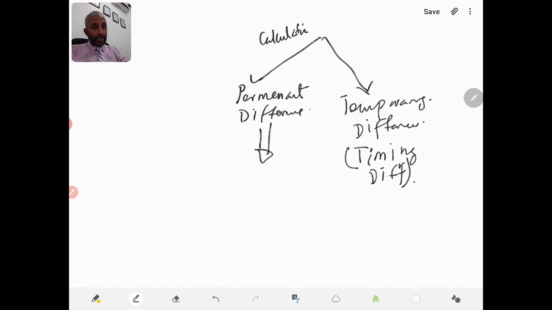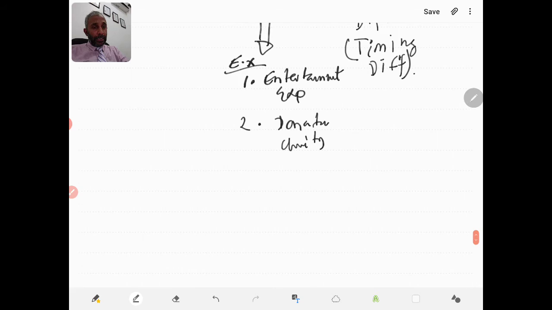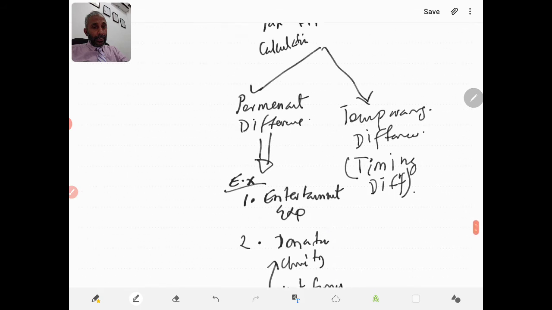So the permanent difference here, example you could take, one is entertainment expense, and number two, donations or charity. This doesn't have any approval, or it's not from an approved charity. So these are some examples for permanent differences.